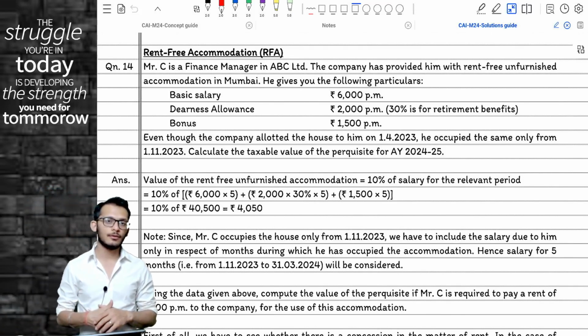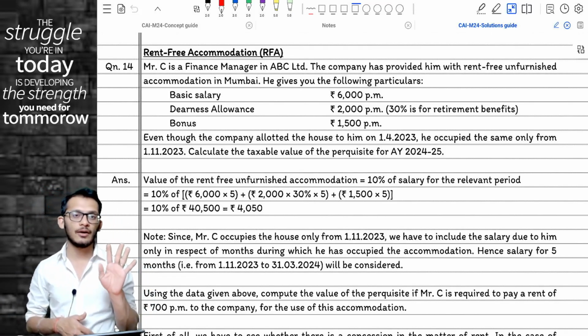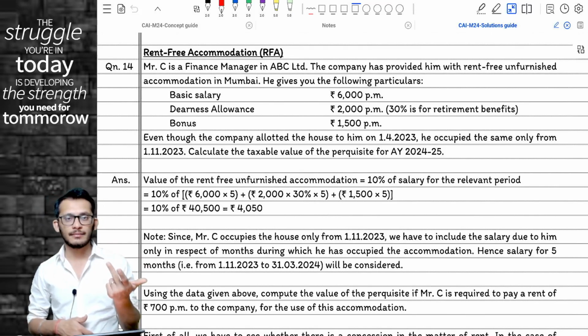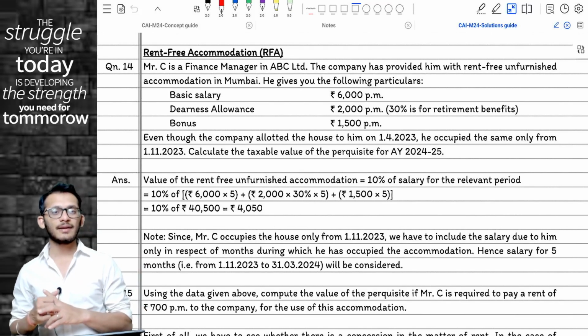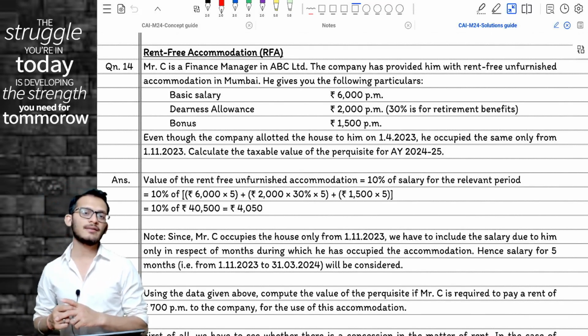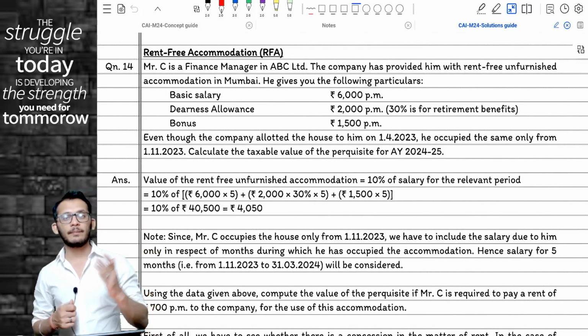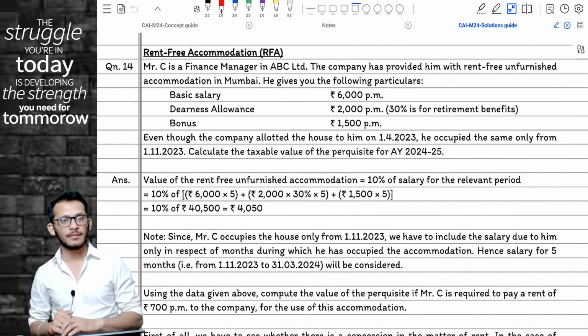In this example, the person has not even availed the benefit for April to October. He has only started availing the benefit from November. I cannot expect him to pay tax for April to October also. Therefore, perquisite valuation here will start only for the month of November.